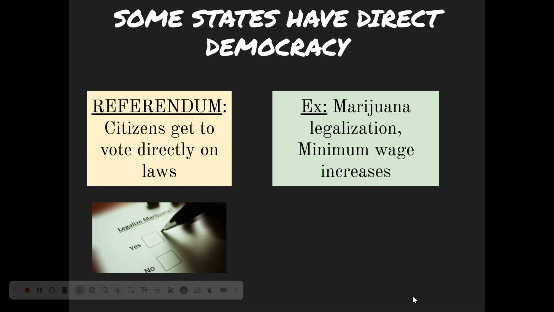For example, there are referendums that are often put on ballots in the United States. So in certain circumstances, citizens can vote directly on the laws. Some states have allowed citizens to decide if they want their state to legalize marijuana or to raise the minimum wage. Or in Abington, we let the voters vote directly on whether or not they wanted to finance a new middle school project, right? Again, that's not normally how our system works. We're usually an indirect democracy, but every once in a while, we have characteristics on the state level of a direct democracy, just not on the national level. Right. So these are the different ways you can categorize the government based on the amount of people that are able to participate.